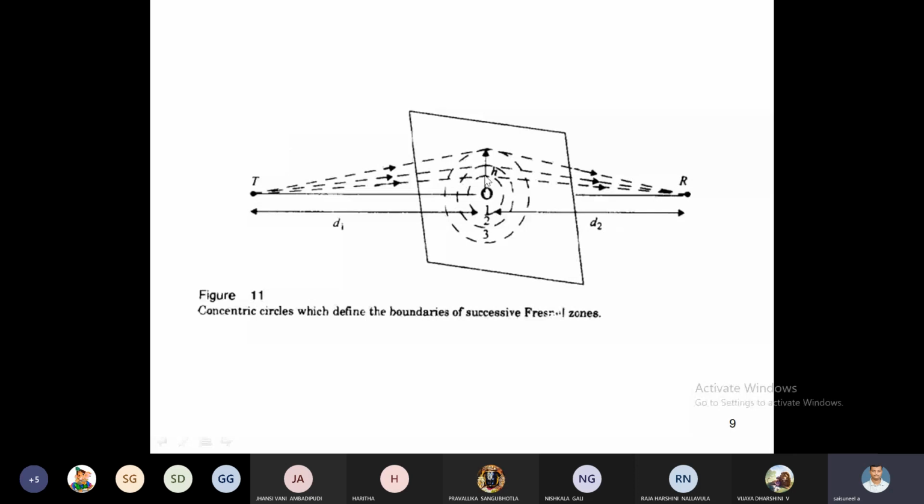Suppose first I increase the height of the obstacle by 1. Now we draw the path from transmitter to this obstacle to receiver. Similarly, the next height increases by 2, and the next height by 3. That is, we have generated 3 concentric circles. It depends upon the radius. We have to increase the height of the obstacle, whenever the concentric circles increase.